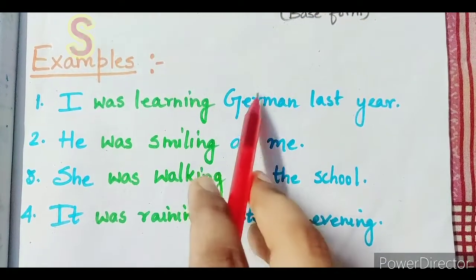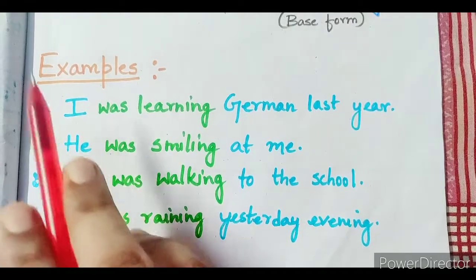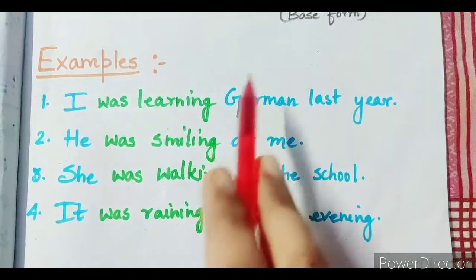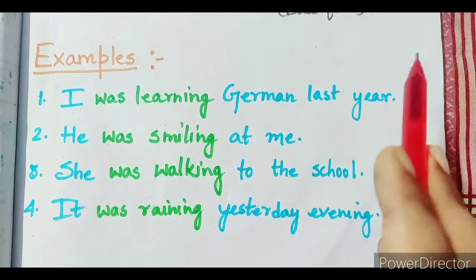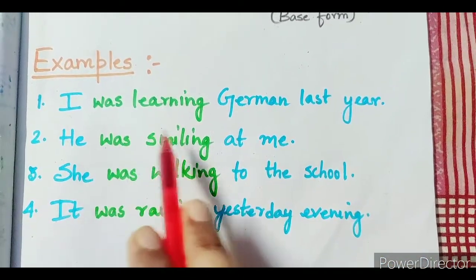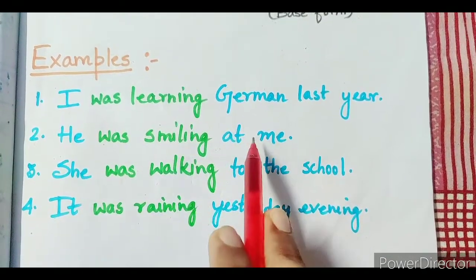I was learning German last year. That means it was in the past. It went on for a long time in the past, but it is not happening now. Second example: he was smiling at me. So he was smiling at me in the past. He is not smiling at me now.